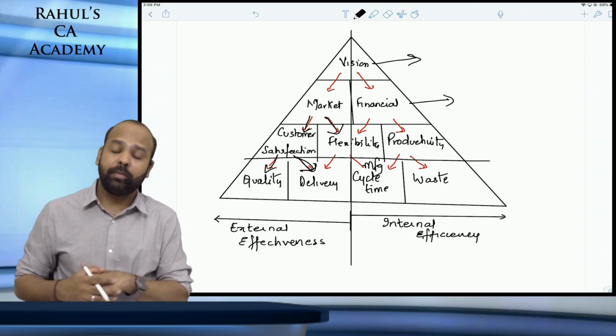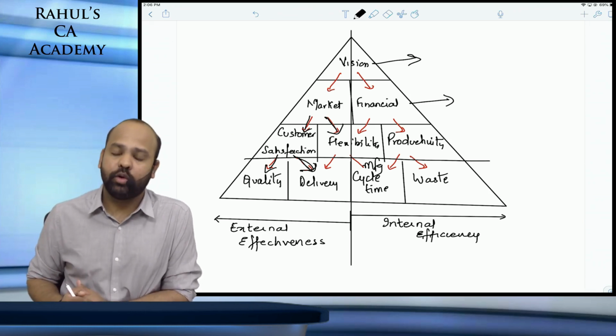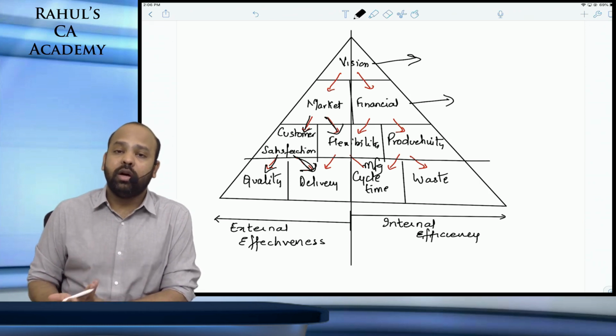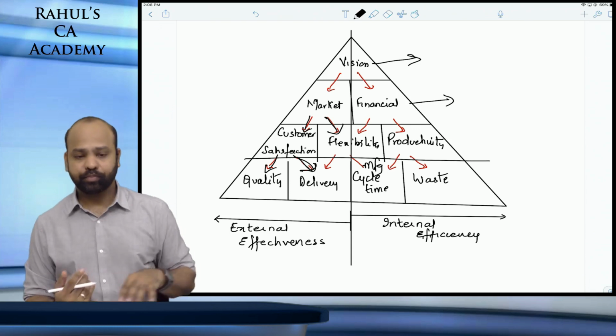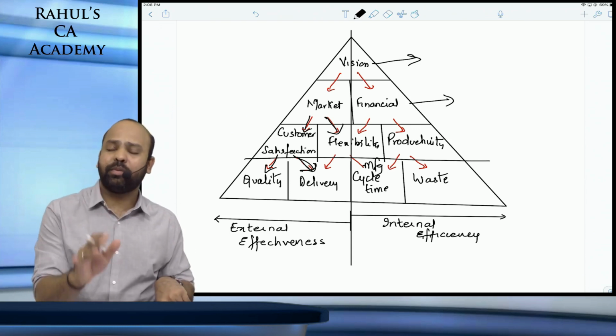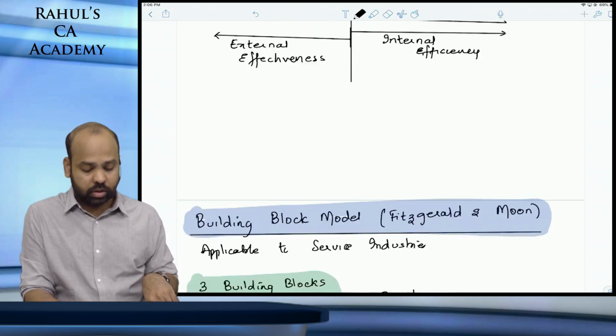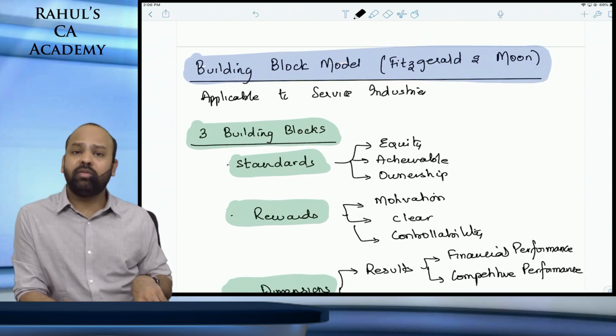Do not forget, beta, the performance pyramid again takes only two stakeholders into consideration: your profitability, financial measures, owners, and the other one, beta, is customers. Everything is related. This is what the performance pyramid talks about. The next one, guys, is the building block model.